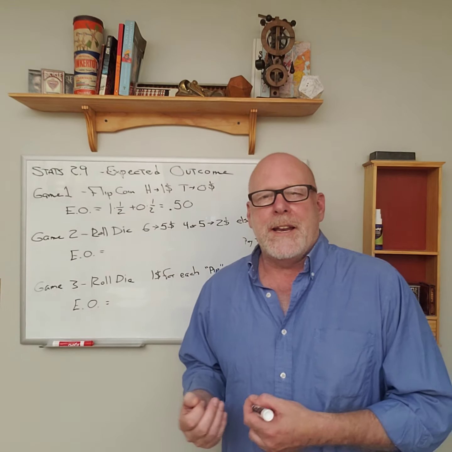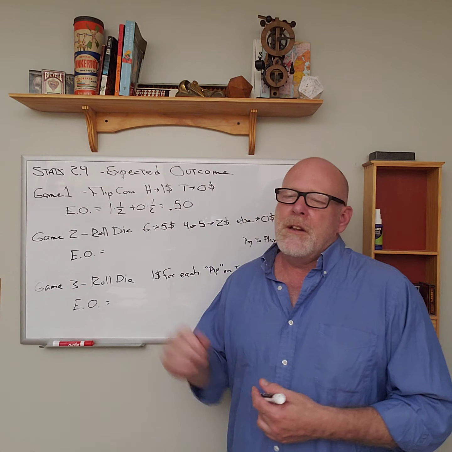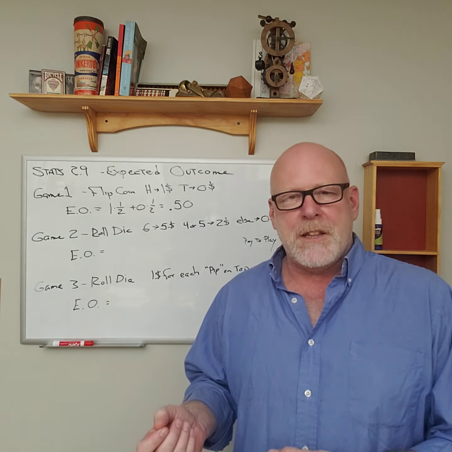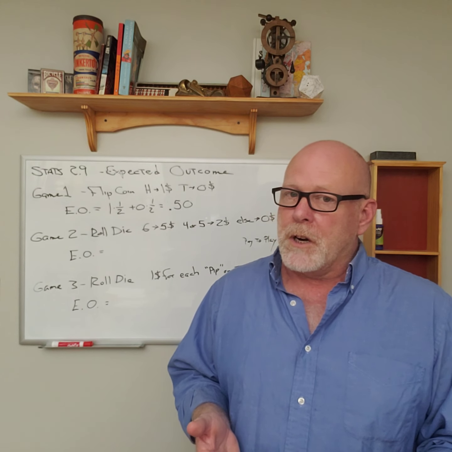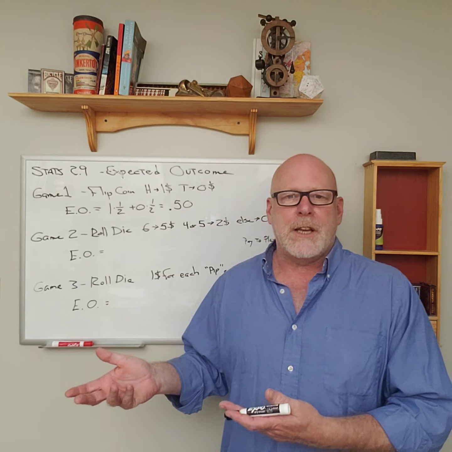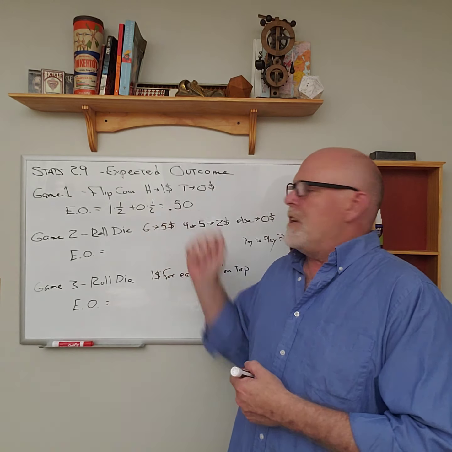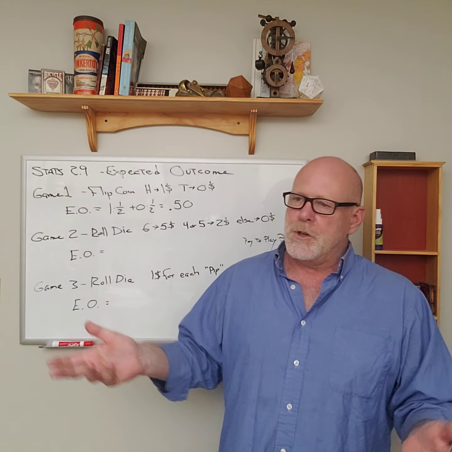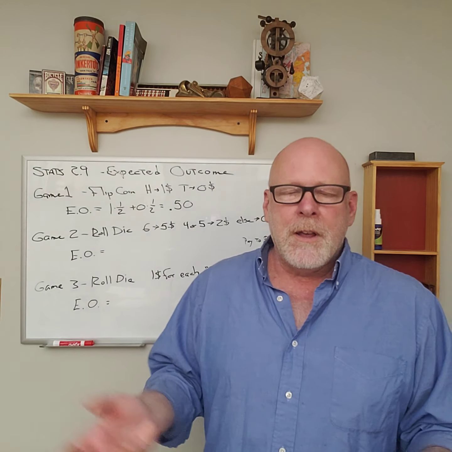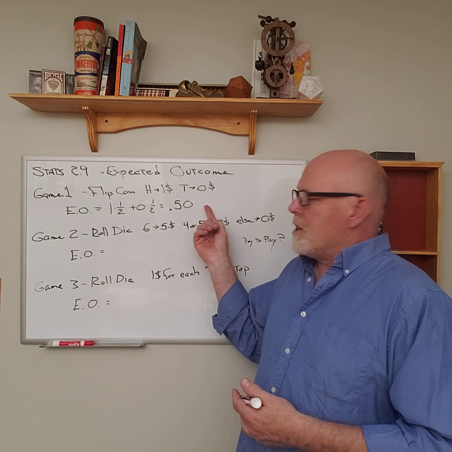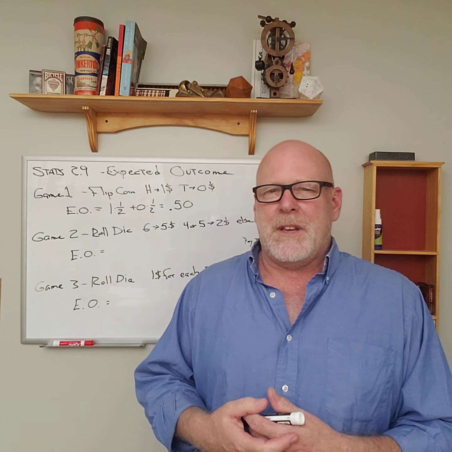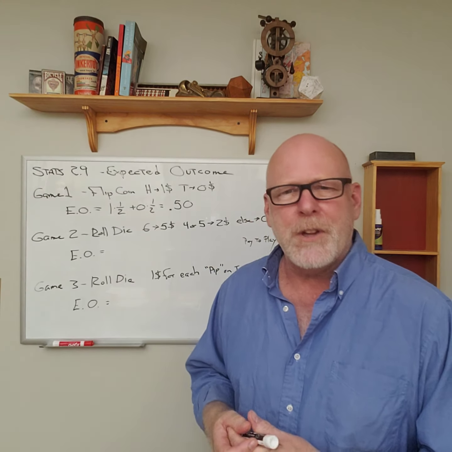And what use that is, this is sort of the break-even point for how much you're going to pay to play this particular game. Or if you're talking stock market, how much you're going to pay to invest in this particular investment opportunity. Because if you pay 50 cents, it's a break-even game. You might enjoy that if you're a gambler. You win some of the time, you lose some of the time, you get that adrenaline rush or whatever. But if this game costs $1 to play each time, then on average, you're going to lose 50 cents every time. And you'd kind of be a sucker unless the game was to benefit a really good cause.